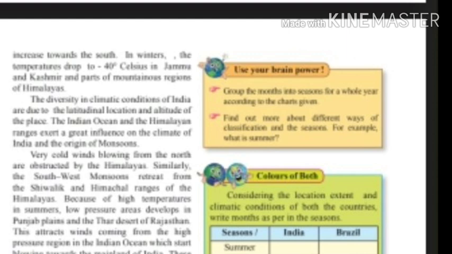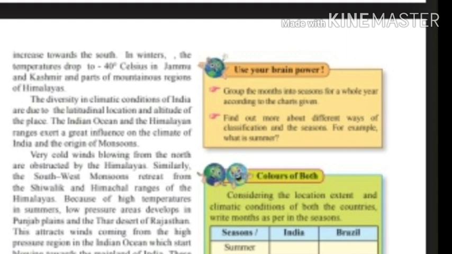When these winds cross the mountain top and go to the other side, they are dry. As an effect, the leeward side gets less rainfall. Therefore, the northwest part of Rajasthan is under desert.